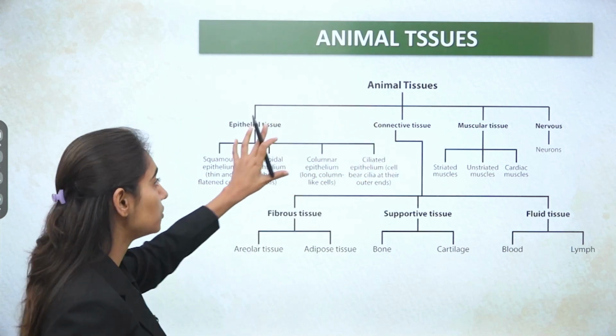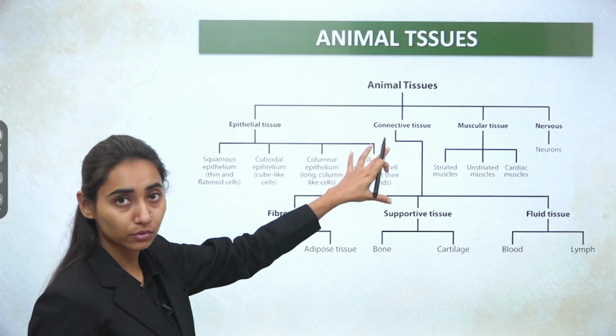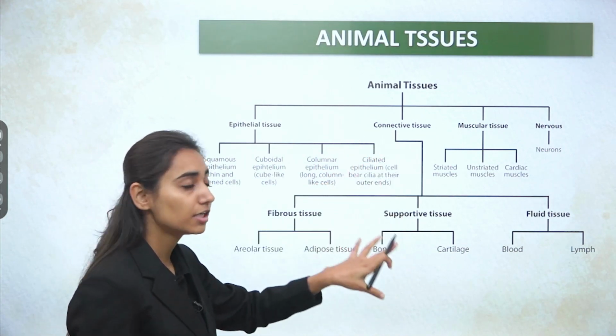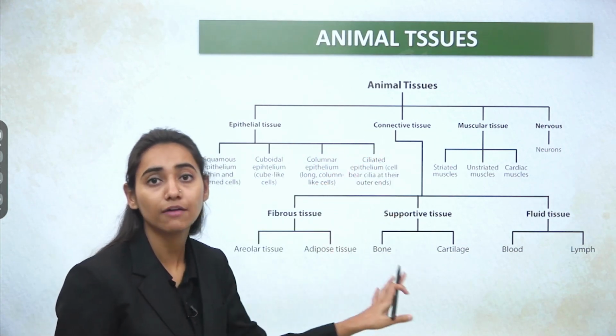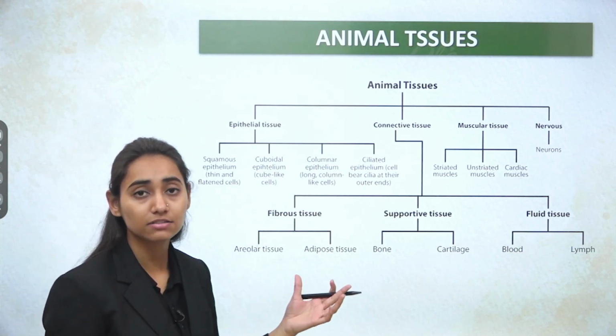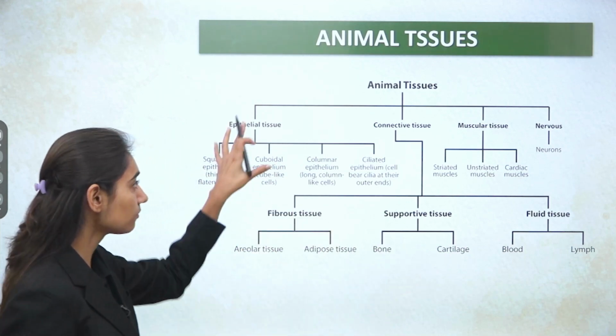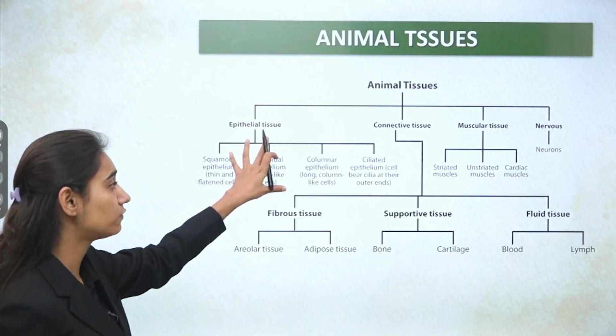By seeing the flow chart, you can see that we have to study epithelial tissue. In epithelial tissue, you have to study 4 types of tissue. In connective tissue, there is further categorization, and you have to study what kind of tissue. So when making the notes of this chapter, or when studying this chapter, it is very important for you to remember this flow chart. So we'll be starting with the epithelial tissue first.